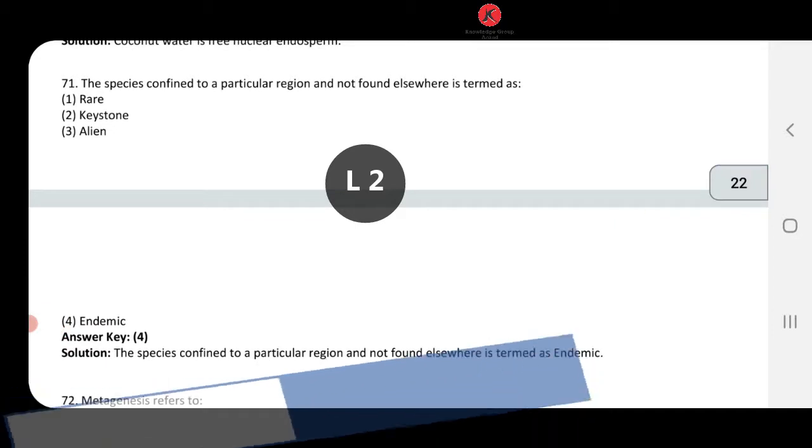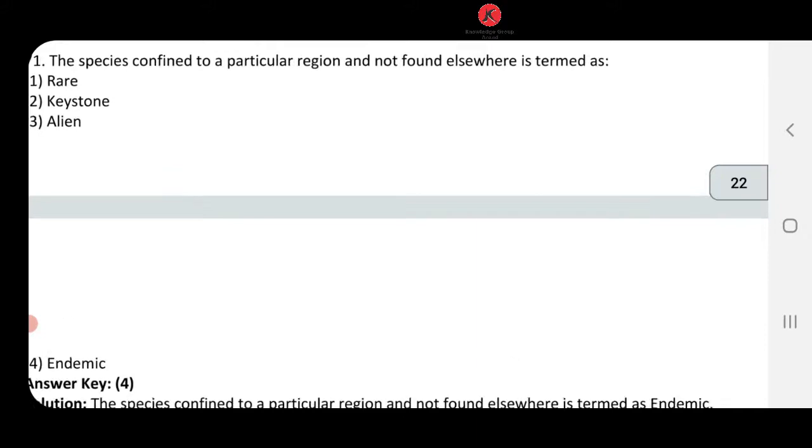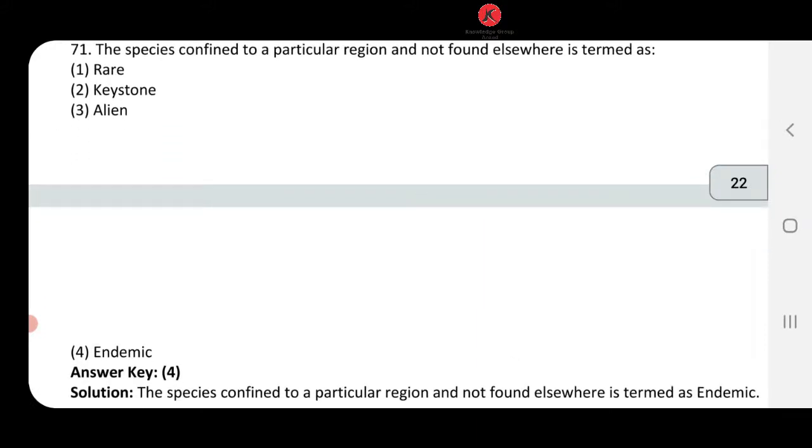Now let's start with another set of MCQs of NEET 2015 paper solution. Up to 70 we have solved. Let's understand question number 71. The species confined to a particular region and not found elsewhere is termed as.